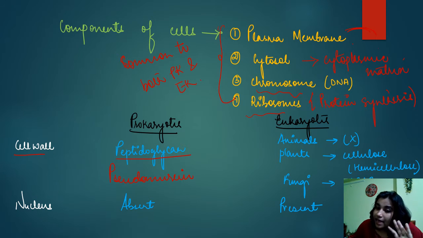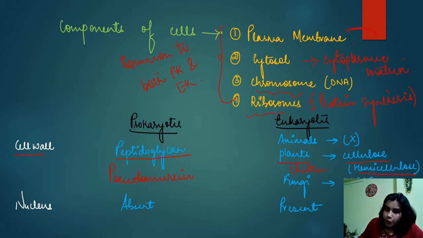Next, eukaryotes. Animals do not have cell wall. In case of plants, the cell wall is made up of cellulose, but a little amount of hemicellulose is also present, right? If we talk about fungi, the cell wall of fungi is made up of chitin, which is N-acetyl glucosamine. The composition of chitin is your N-acetyl glucosamine.